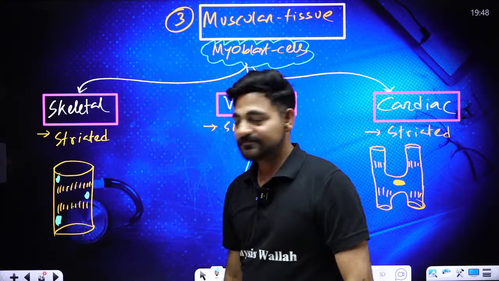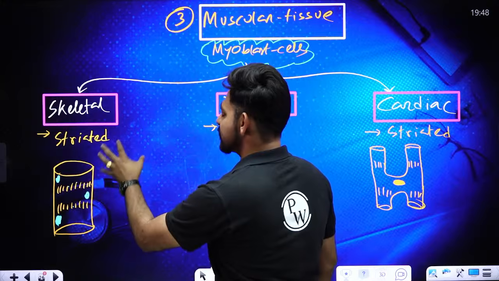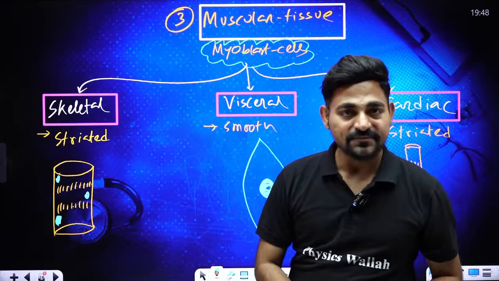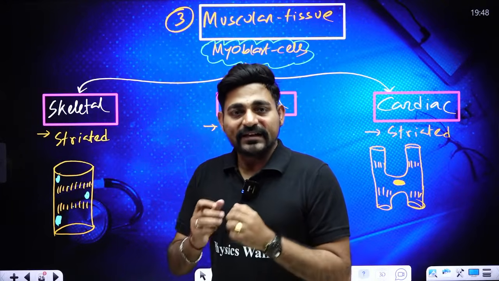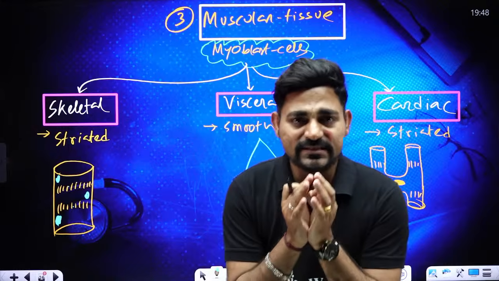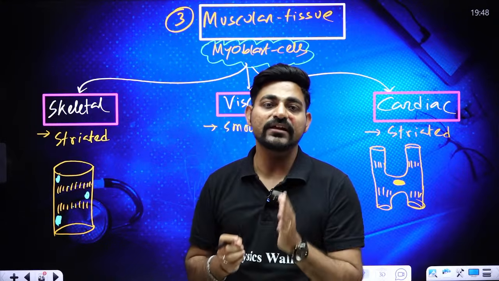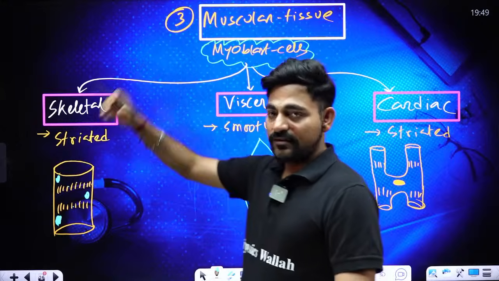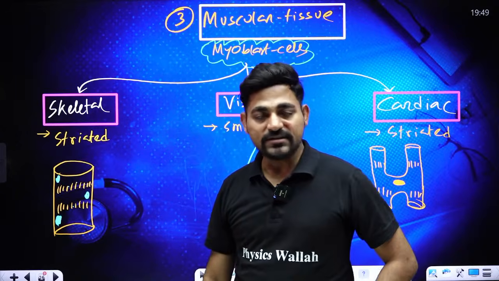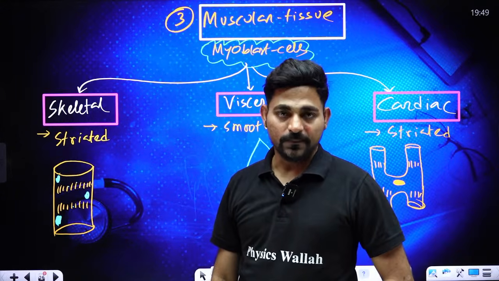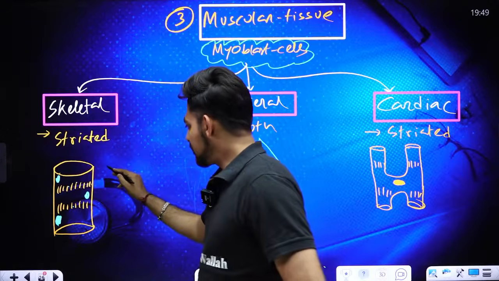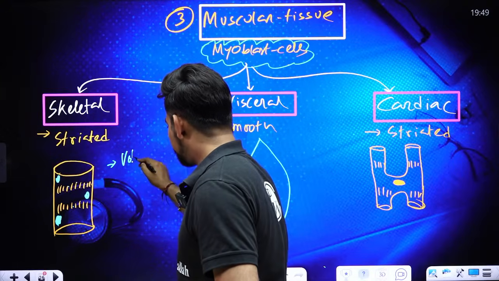Yes. So I was talking about the control of skeletal muscle. Skeletal muscle is literally listening to you. Whenever you are giving command, they are under your will and wish, right? You can move your hand, blink your eyes, or you can talk. So these are voluntary muscles.